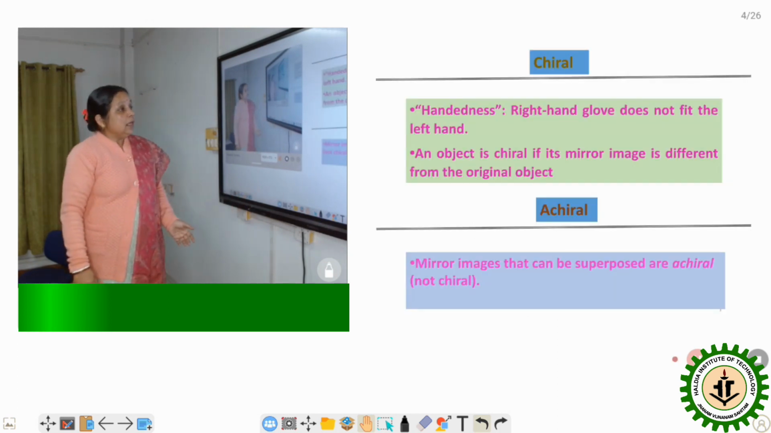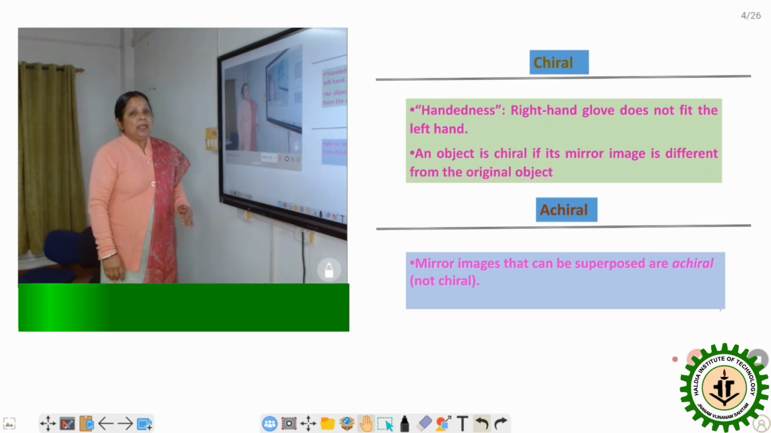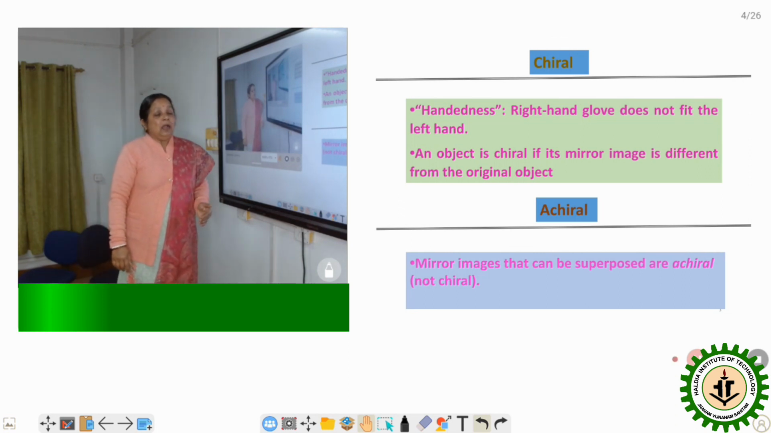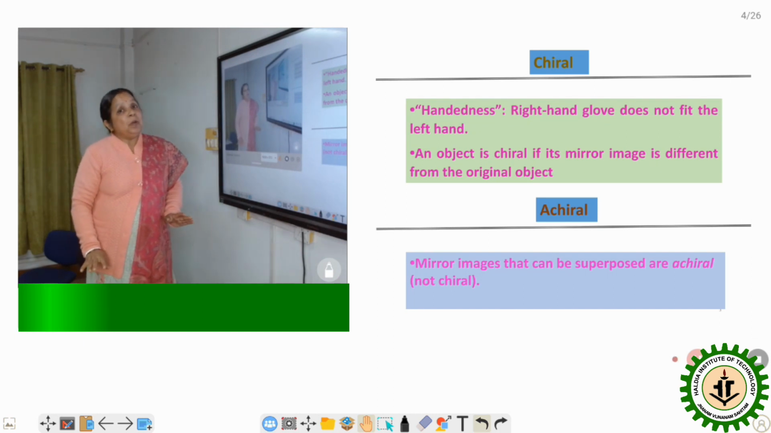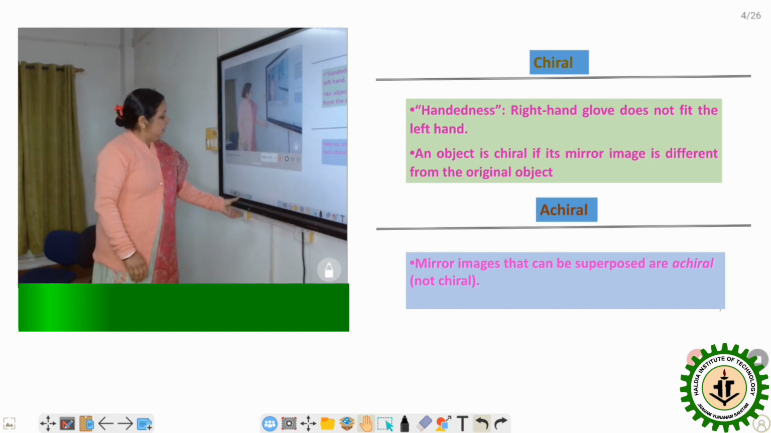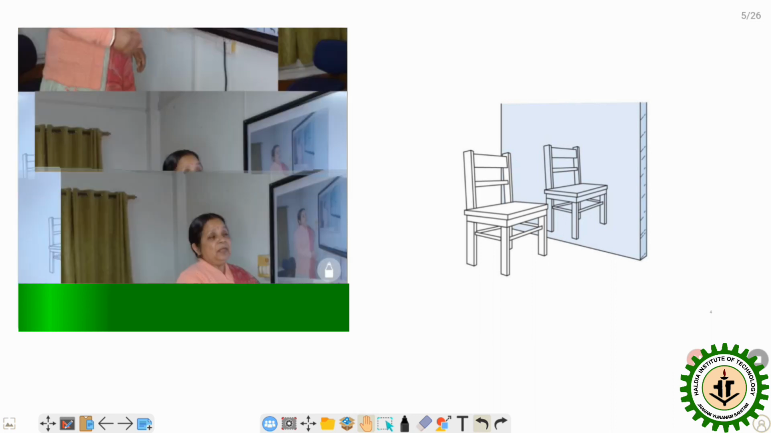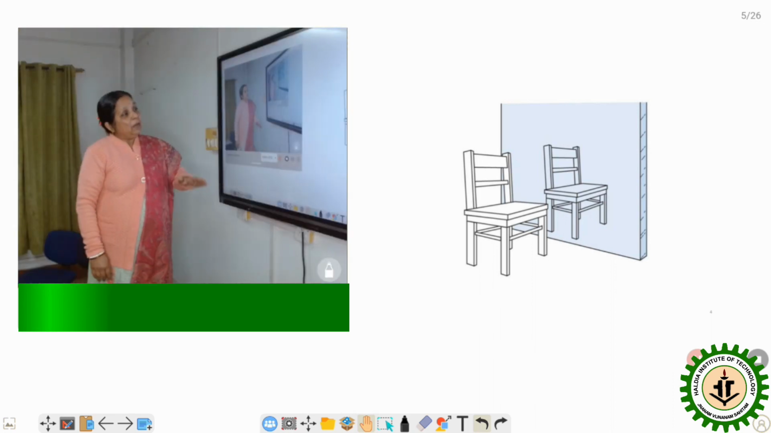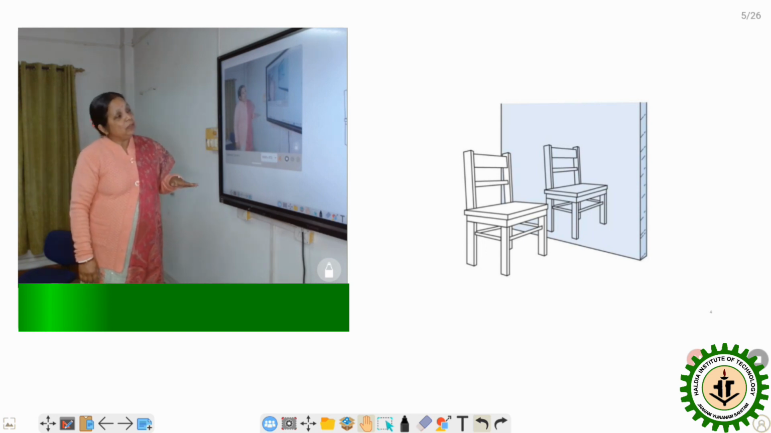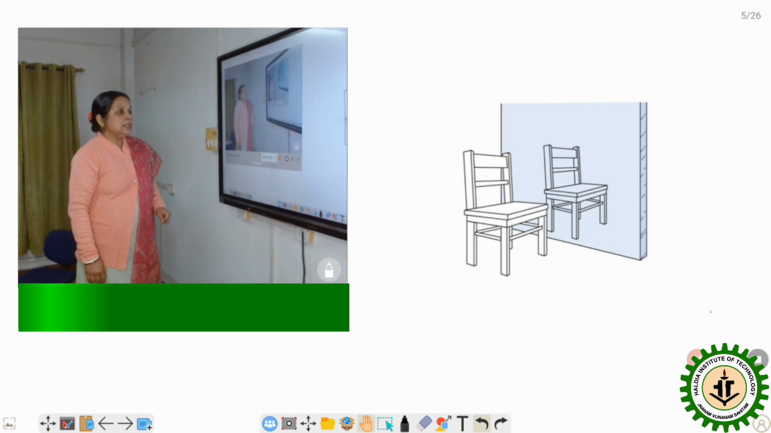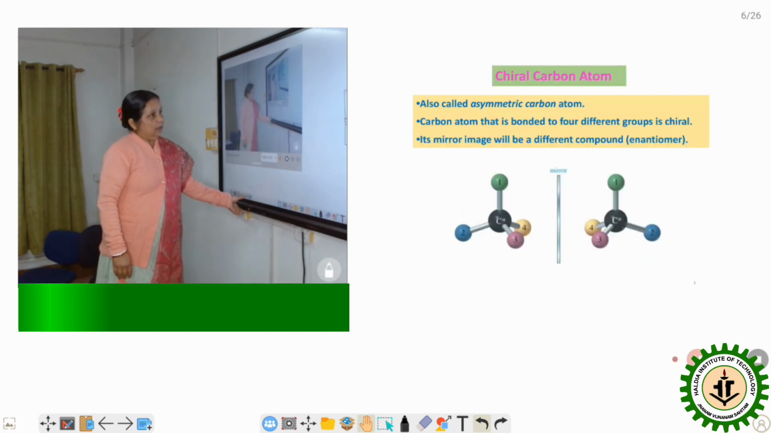Now here I am telling another term known as achiral. Achiral means they are mirror images but they are superimposed on each other. For example, if I take a chair and its mirror image, another chair, and if I superimpose them on each other, they are superimposable. As they are superimposable, we can say they are achiral.